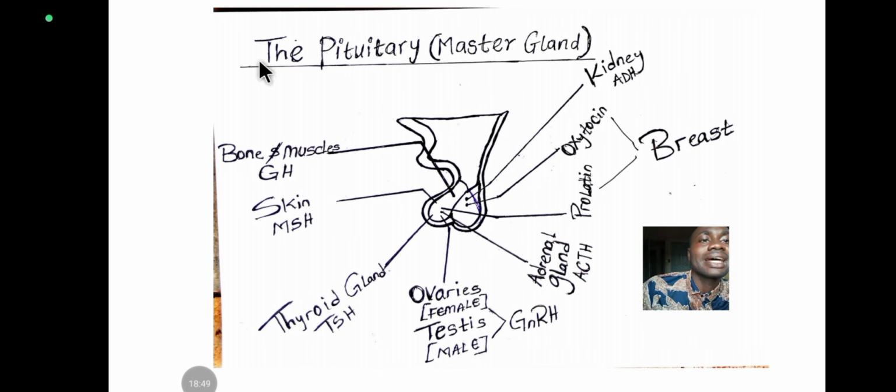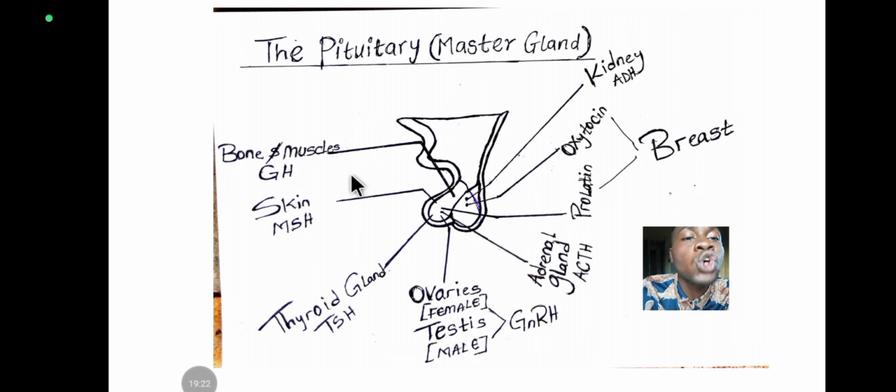Now, this is another diagram of the pituitary, where we have the posterior part and the anterior part. You see that all the anterior hormones are labeled inside this anterior lobe: ovary, adrenal gland, adrenocorticotropic hormone, prolactin. You can see that only two are labeled on the posterior pituitary, which are oxytocin and ADH, that acts on the kidney, usually the loop of Henle.